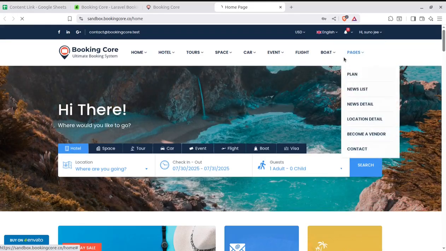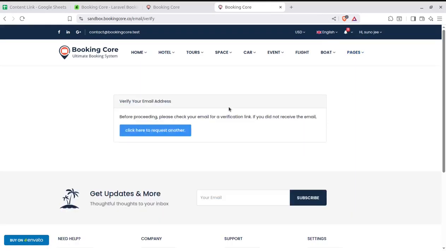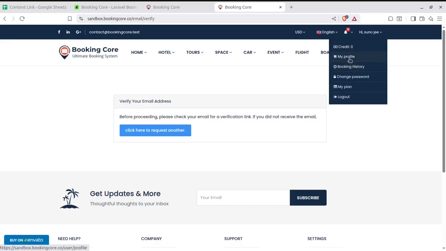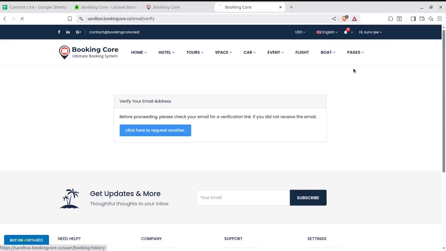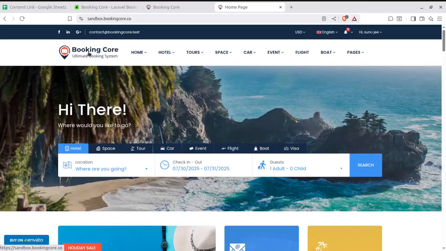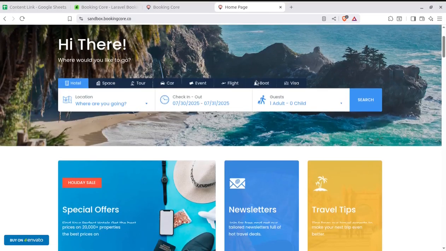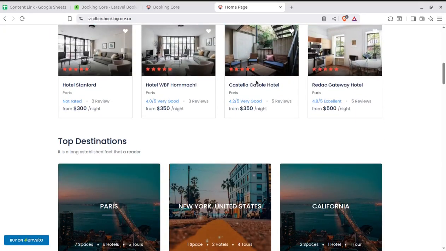So now I am logging in as a user, and this is the user screen, where we can check how a visitor can check their screens and how visitors are interacting with the system. So visitors, I mean the users, need to verify their mail, and the portal will work for them accordingly.